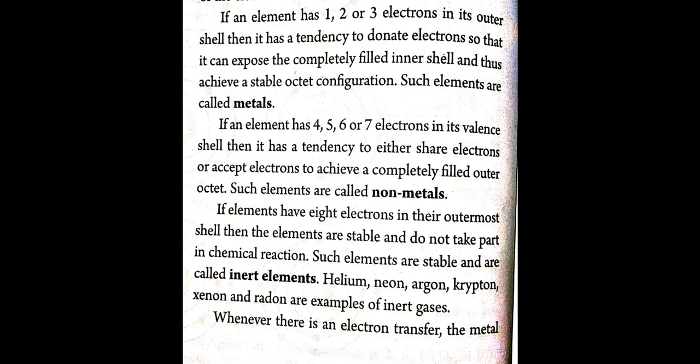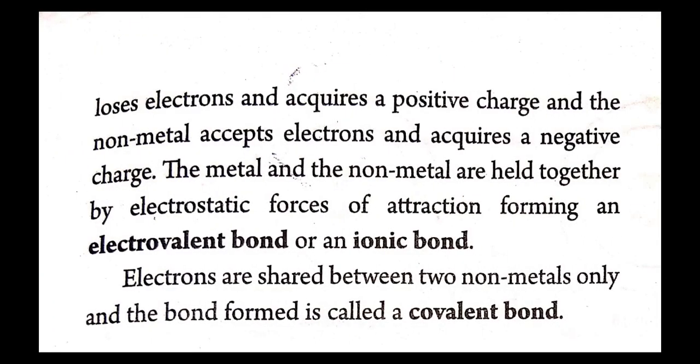Whenever there is an electron transfer, the metal loses electrons and acquires a positive charge, and the non-metal accepts electrons and acquires a negative charge. The metals and the non-metals are held together by electrostatic force of attraction, forming an electrovalent bond or an ionic bond. Okay. Electrons are shared between two non-metals and the bond formed is called a covalent bond.